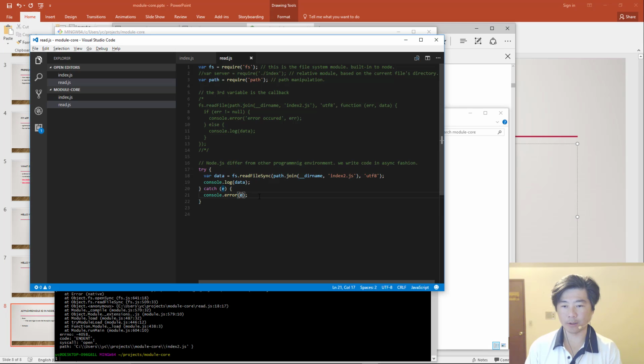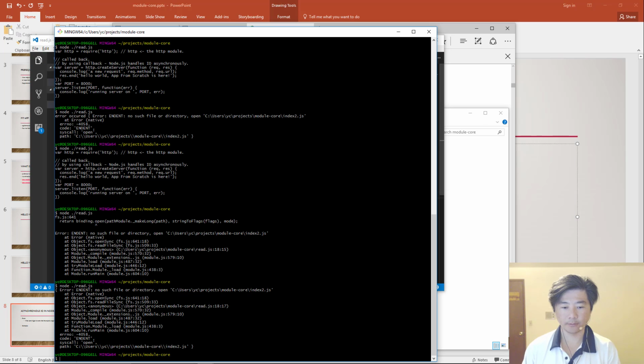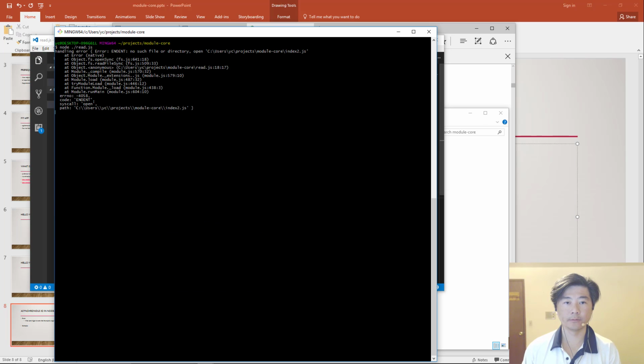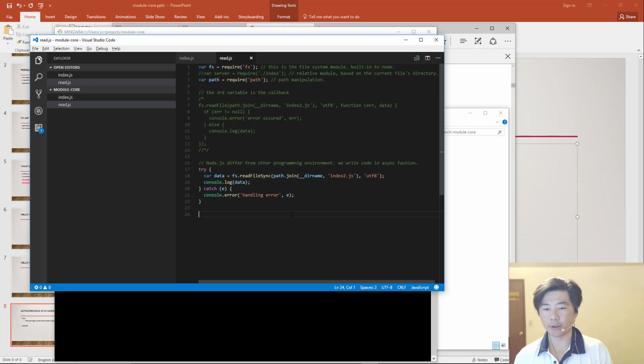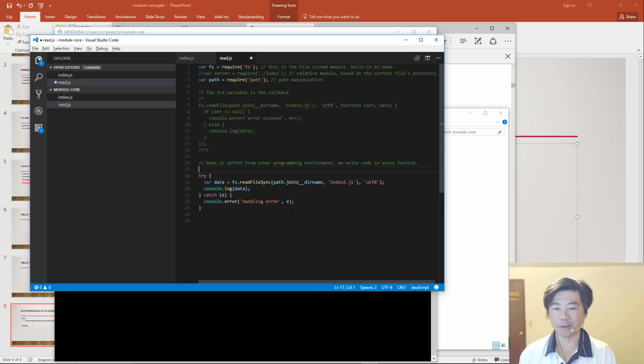We probably should add some additional code so we know that we're handling the error. Yep, we can see that handling error is now being printed out. So as a developer, obviously, there's no doubt that synchronous code is easier to write. It's a lot easier to write.